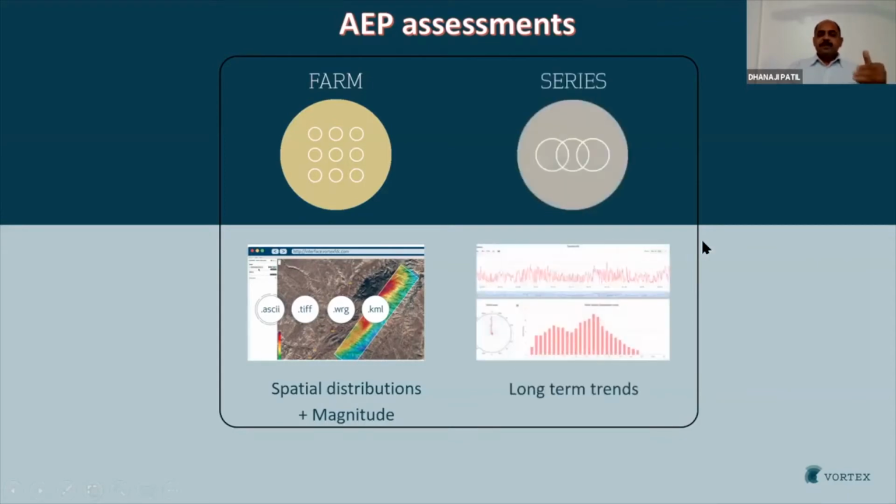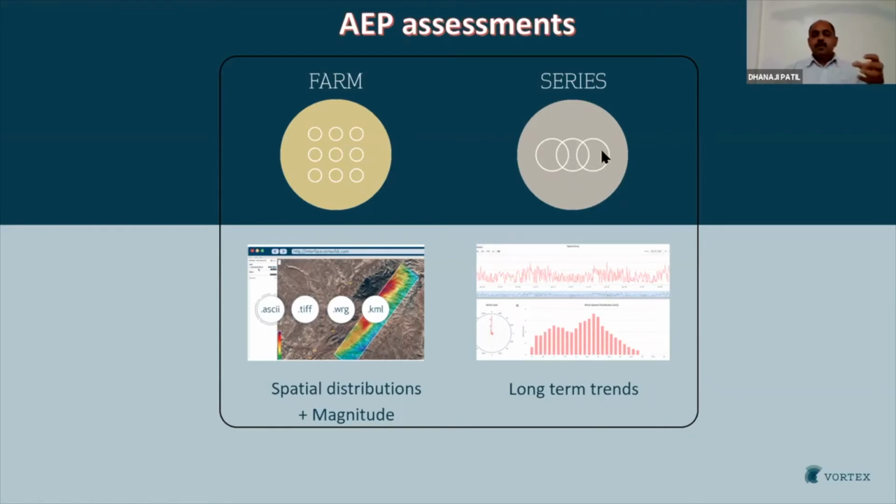Okay, but day by day the trend is changing. Now the analysts and investors want to do the energy calculations based on the time domain. And of course, for the long-term trends, we need time series information. So we are calculating time series for the last 10 years, 20 years, 30 years, based on the CFSR, MERA, and ERA5.